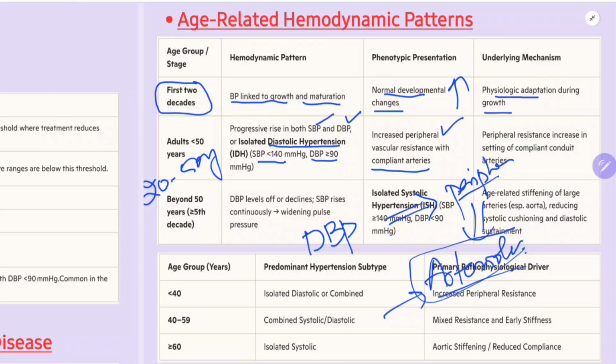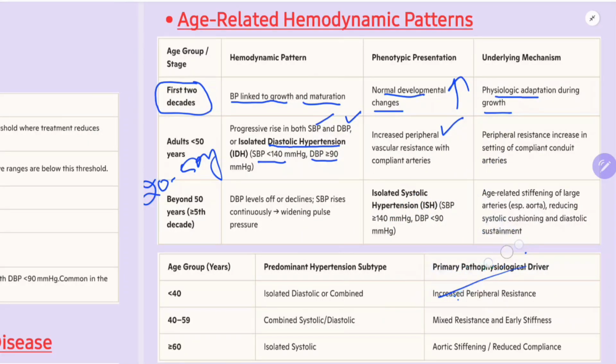Their diameter is decreased, but they are still compliant. Because of the decreased diameter, or increased peripheral vascular resistance, in these compliant arteries, the DBP is increased, but overall SBP and DBP are both raised. So peripheral resistance increases in the setting of compliant conduit arteries, which are still elastic. This is an important point. You understand why this is important.